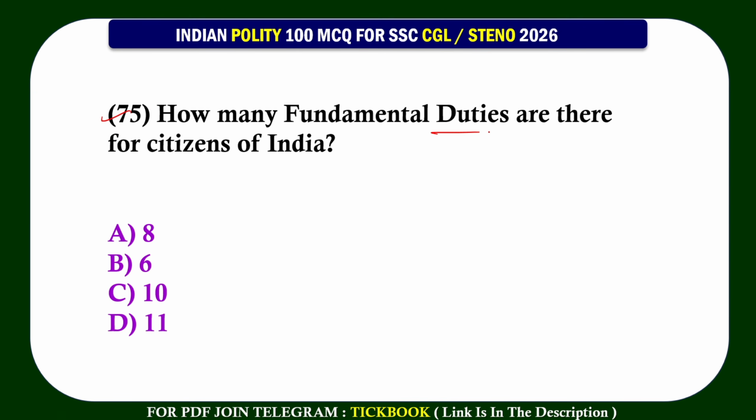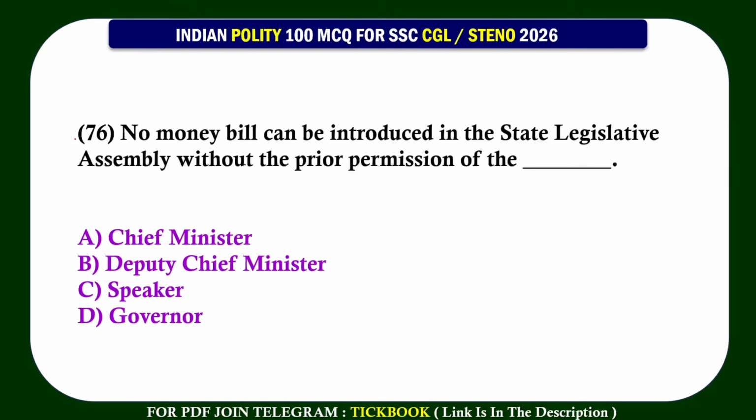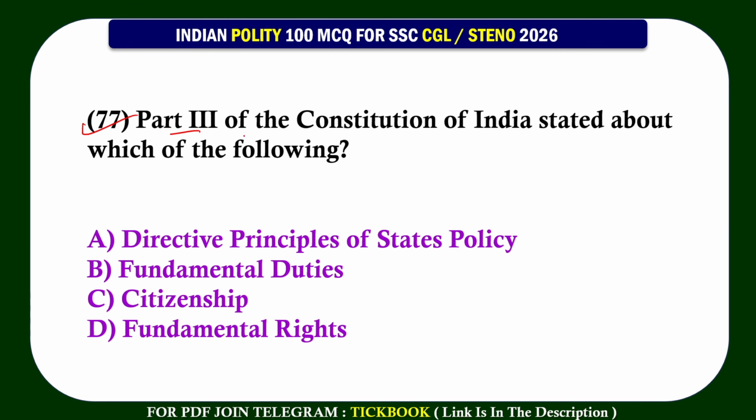75. How many fundamental duties are there for citizens of India? Option number D, 11. 76. No money bill can be introduced in the state legislative assembly without the prior permission of the. Option number D, Governor. 77. Part 3 of the Constitution of India states about which of the following? Option number D, Fundamental Rights.